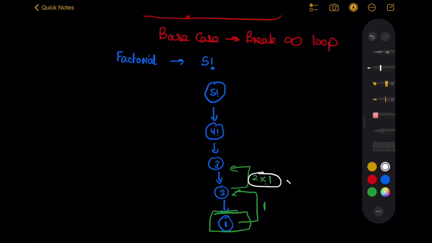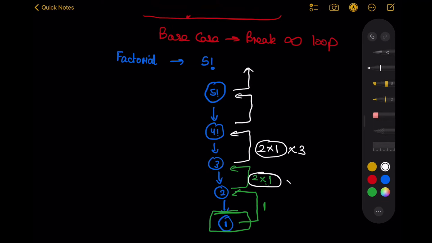So what I know is that whatever answer I have got from the earlier stage, multiplied by the number itself, will be the answer. So 2 into 1, which is the answer from the earlier stage, multiplied by the number itself, will be the answer for this stage. So on and so forth.